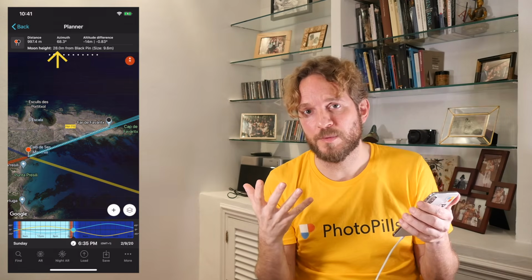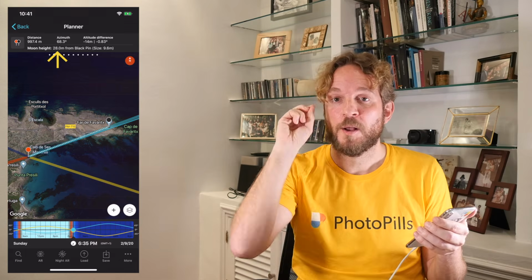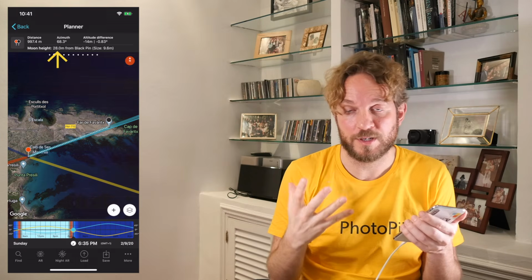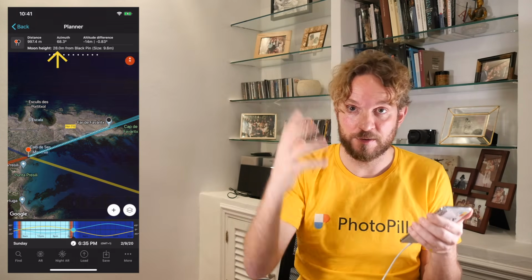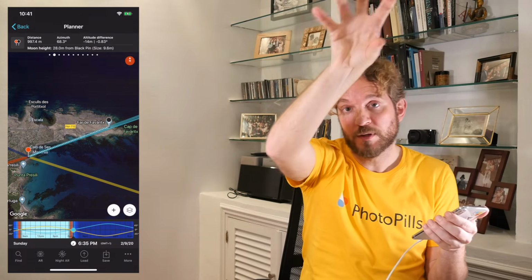But why 28 meters? Why do I want the moon at 28 meters in this case? Because the lighthouse is 28 meters tall. The lighthouse has a height of 28 meters. And I want the moon to be at the same height, not on top of it, but next to it.